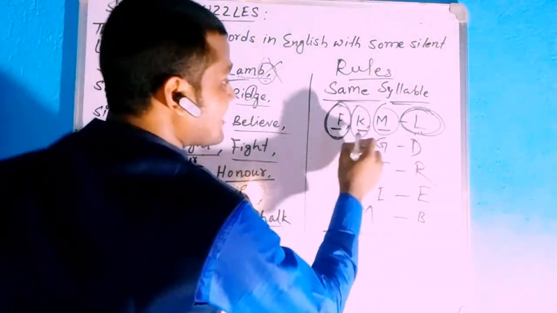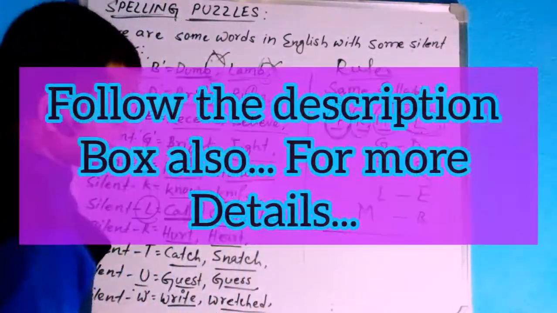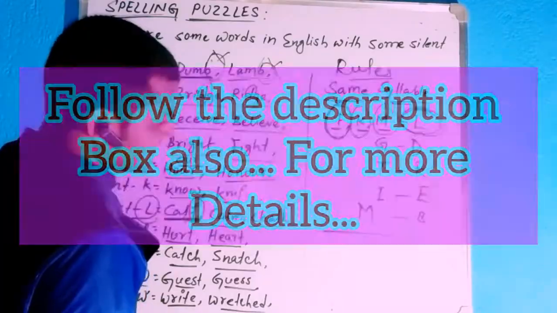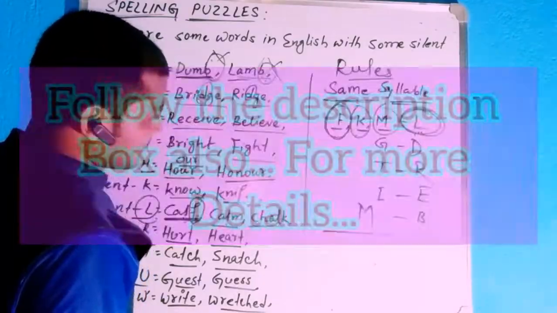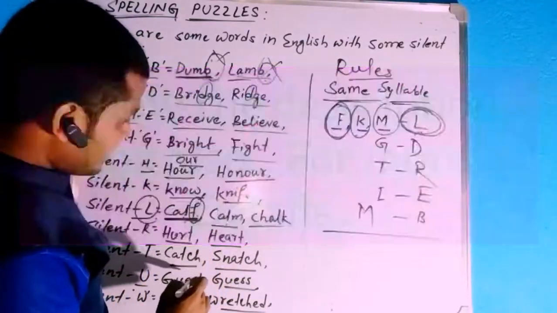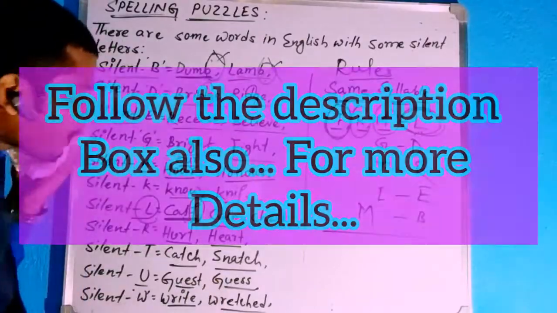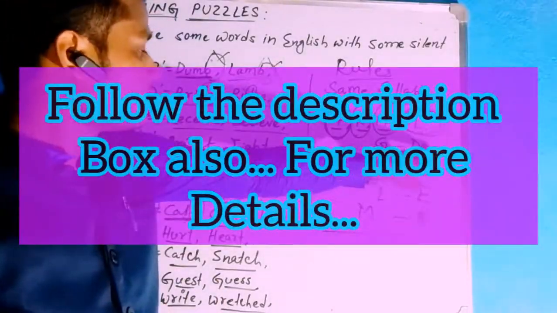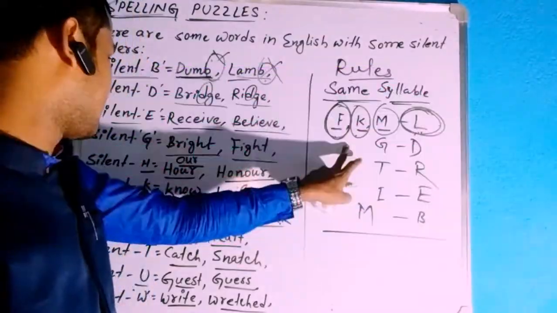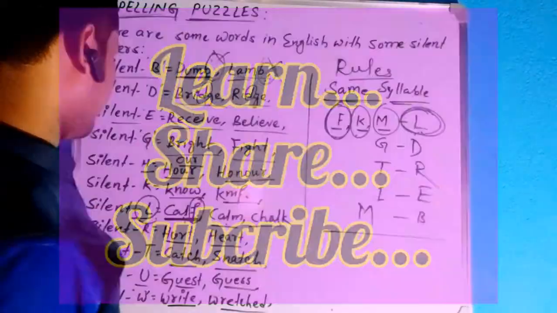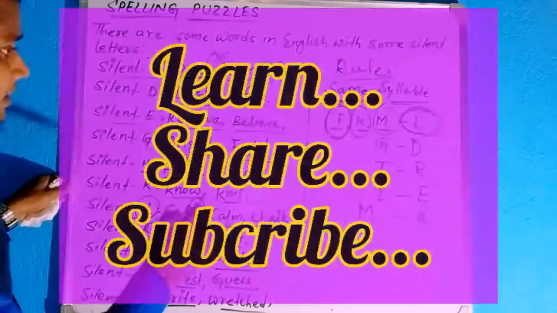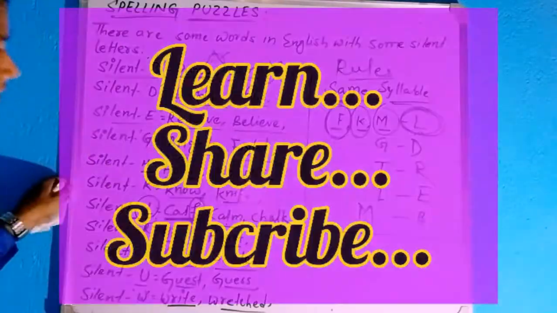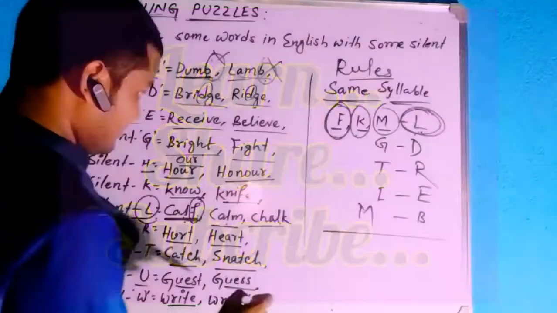Before L, K is there. Like this word is there, so L will remain silent if K comes before it. Like this word also we have.